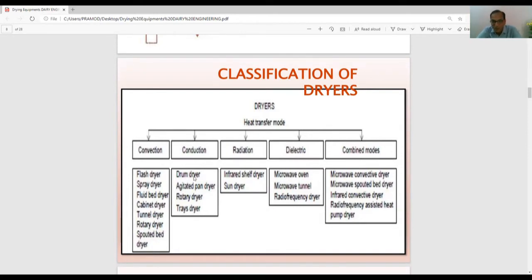On conduction basis, there are drum dryers. Drum dryer is fantastic. You see that. I have seen it working. Then agitated pan dryer, rotary dryer, tray dryer. We have in our university itself a tray dryer in the food dehydration plant in our campus. Then radiation dryer में infrared shelf dryer, sun dryer. Then dielectric dryer में microwave oven dryer, microwave tunnel, radio frequency dryer. And combined modes dryers: microwave convective, microwave spouted, infrared convective, radio frequency assisted heat pump dryer, etc. So these are the various types of dryers available based on their heat transfer mode.